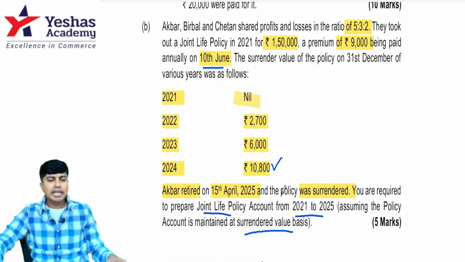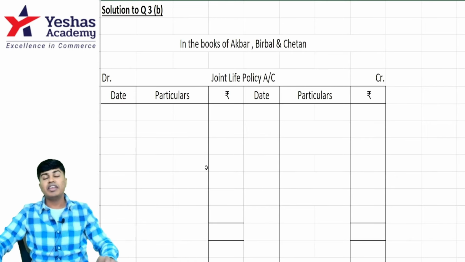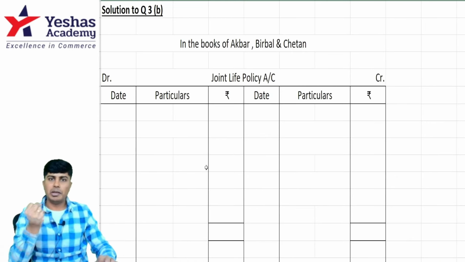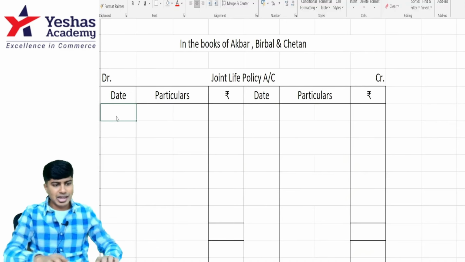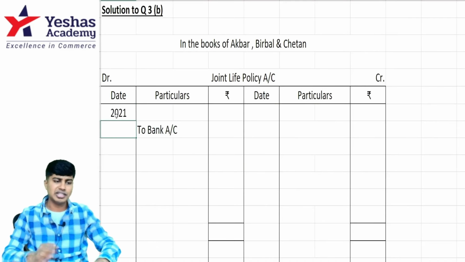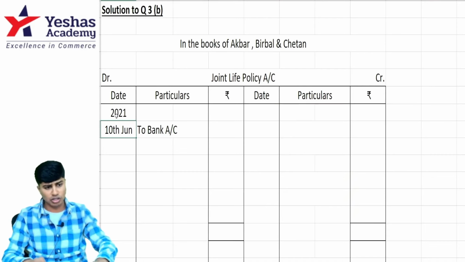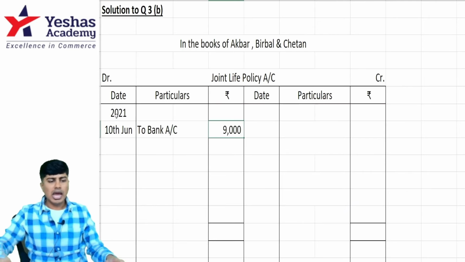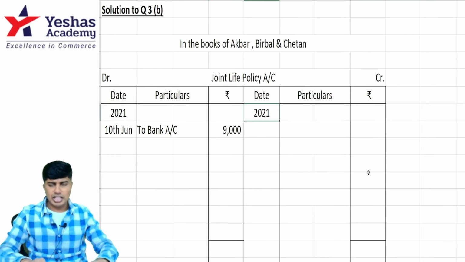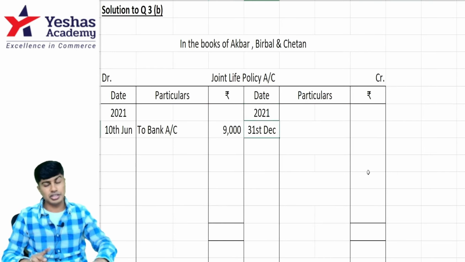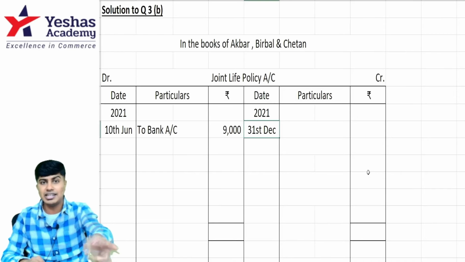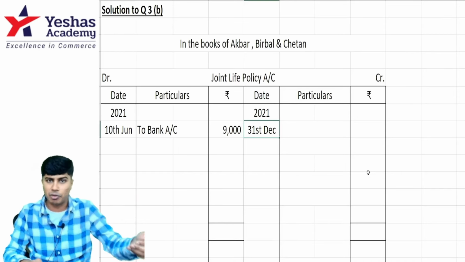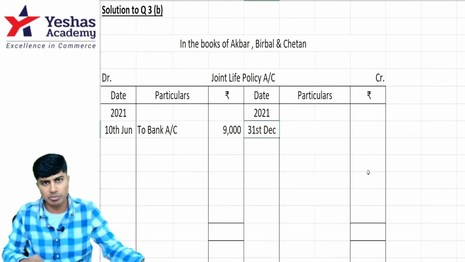Let me begin. In the year 2021, when I pay the JLP premium, JLP is treated as an asset. Journal entry will be JLP account debit to bank account. It's like purchase of an asset. I'm doing it on 10th of June and the amount that I'll write will be 9,000. On 31st of December 2021, I would show this JLP ledger at surrender value. If I surrender the policy on 31st December, how much money will I get?